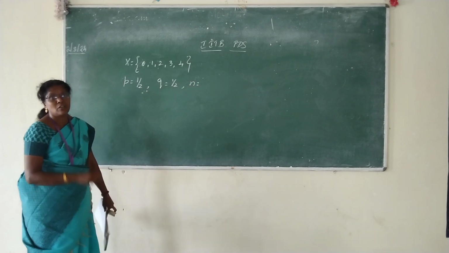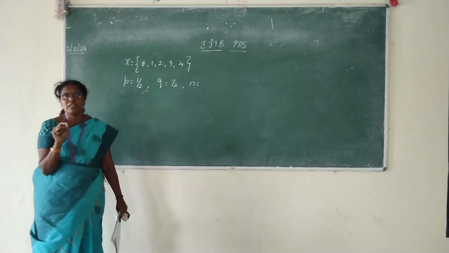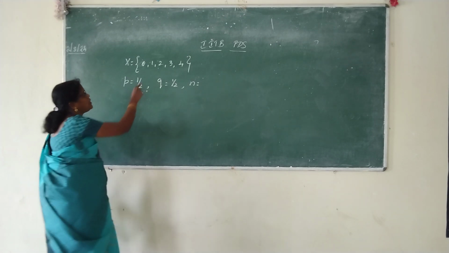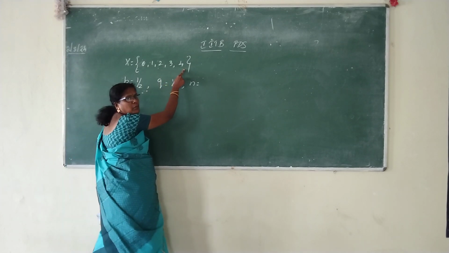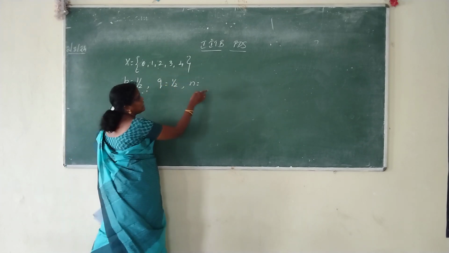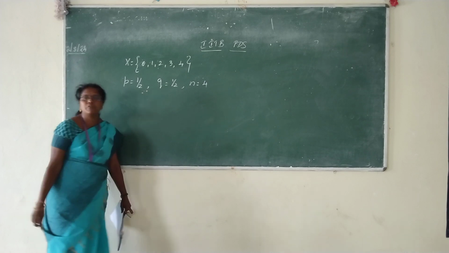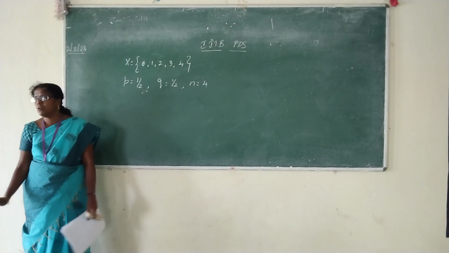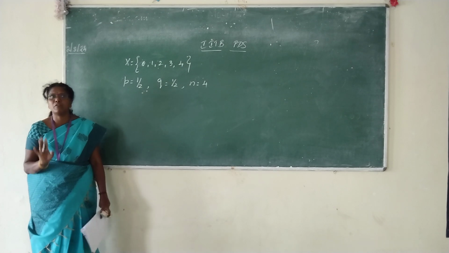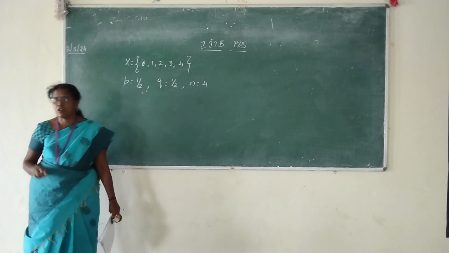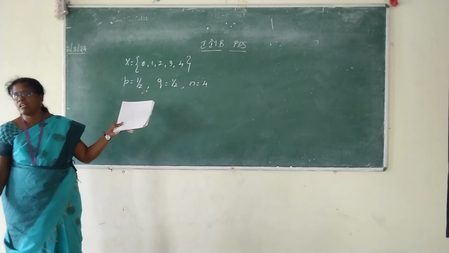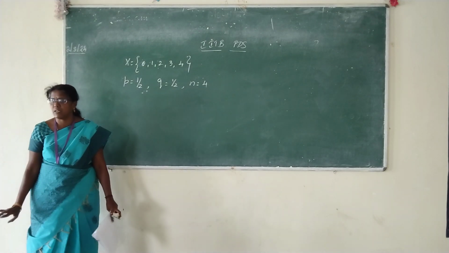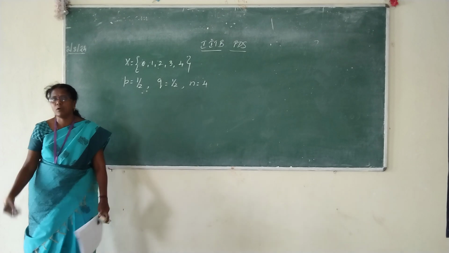4. So that is what I told you, that for binomial distribution, X varies from 0 to N. Whatever you write as the last value, that will be your N value. So N will be equal to 4. Totally 4 children are there. N equal to 4. Understood? Don't count and write the N value for binomial, then it will be for Poisson. X's last term will be your N value for binomial. No changes in that. Okay, now tell me, what is the next one to find?